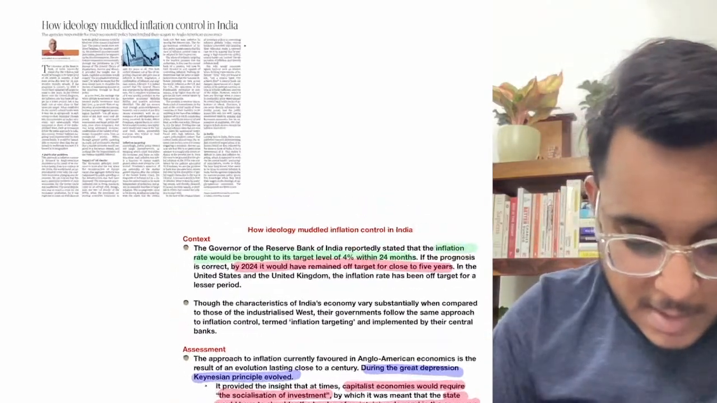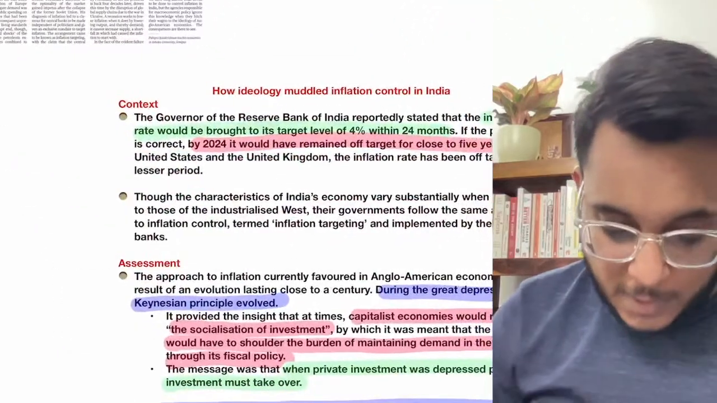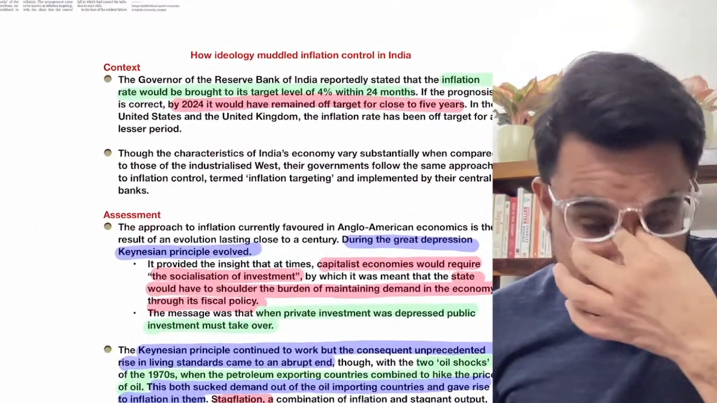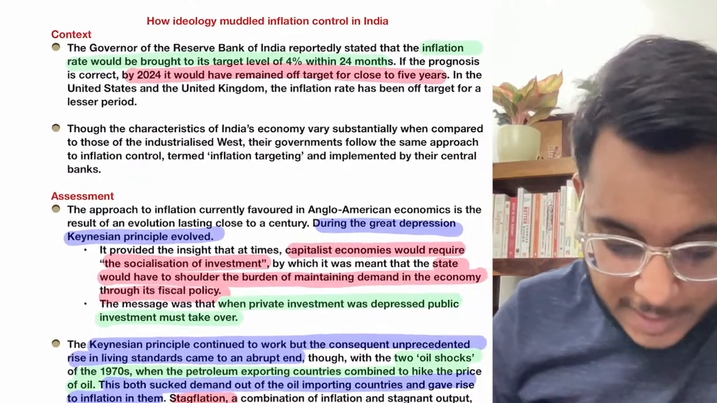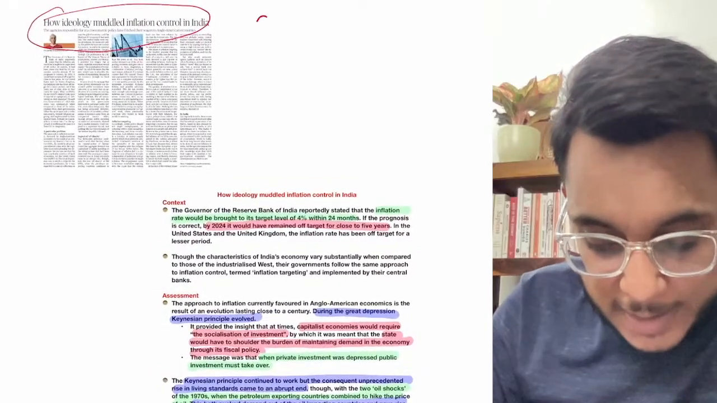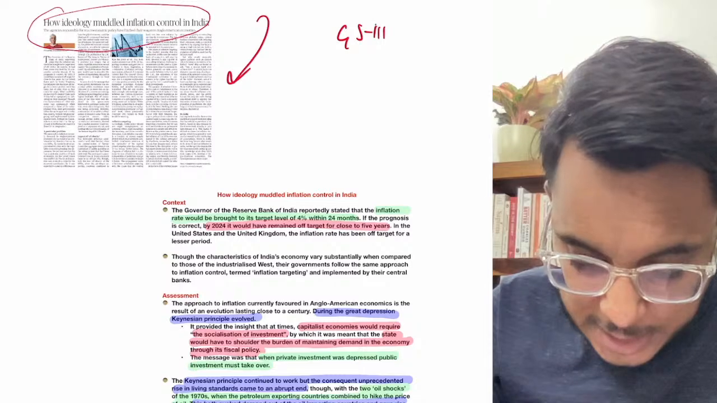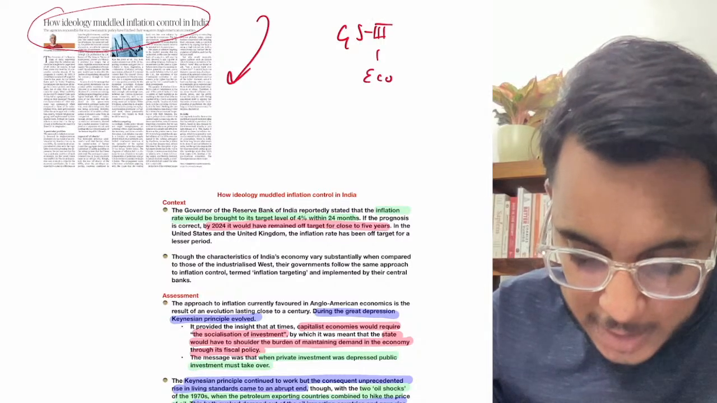Now moving to the next article: How ideology muddled inflation control in India. Now understand this, guys, what has been the case. Recently, the inflation has been very high. This article talks about inflation control in India. Therefore, this article will be important in GS paper number 3, issues related to the Indian economy.